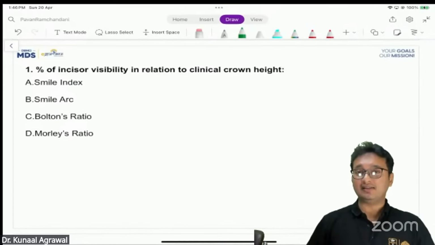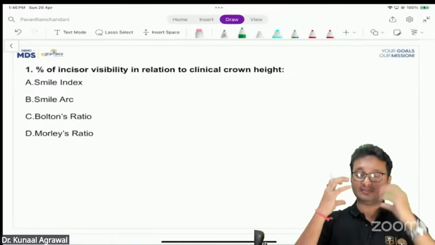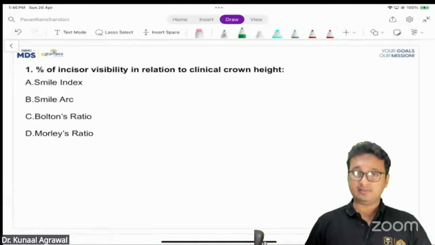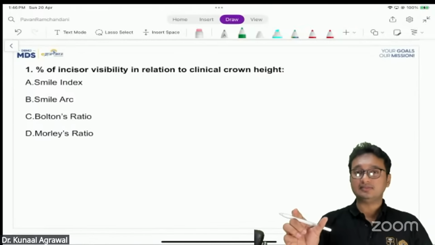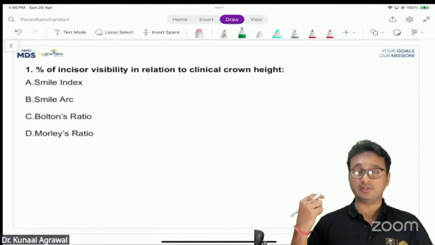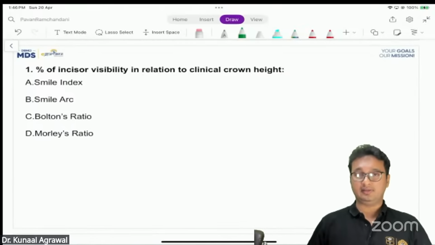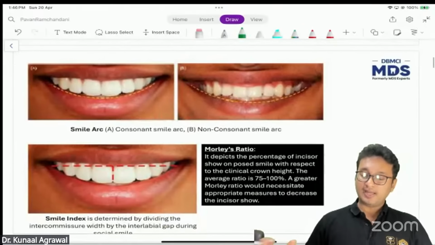Mini aesthetics means the relationship of the teeth with the gums, with the smile, with the middle third of the face. And microaesthetics means the relationship of the dimensions of the teeth, the transverse and vertical dimensions, with respect to the gums and the intercommissural width. So that falls under microaesthetics. Okay. So smile index. What is smile index?